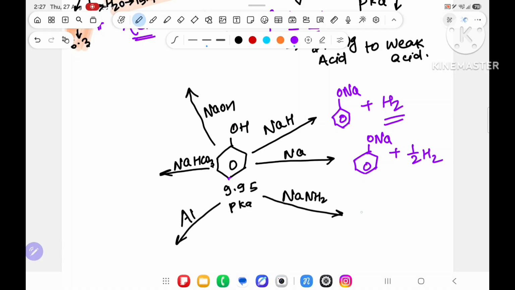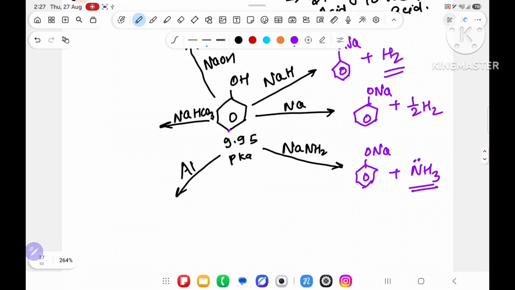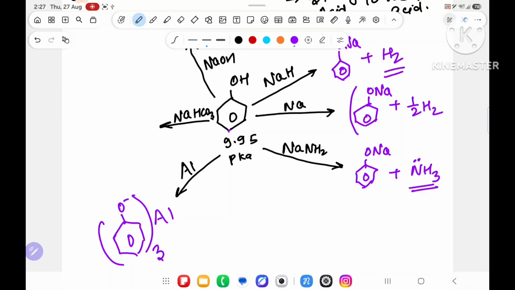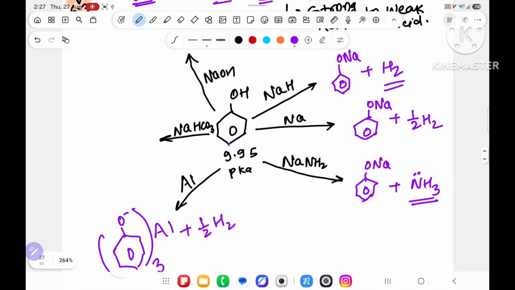Now, here it will react and again become sodium phenoxide, ONa, plus NH3. And NH3 is a base, which means whenever you are reacting, you have to check that the byproduct is not more acidic. Here with aluminum, it gives aluminum phenoxide, but the problem is that aluminum has valency 3, so it becomes thrice the phenoxide, Al bracket outside. Na has one valency, but Al has 3 valency. The byproduct is again half H2. But here, when you react, what will you get?